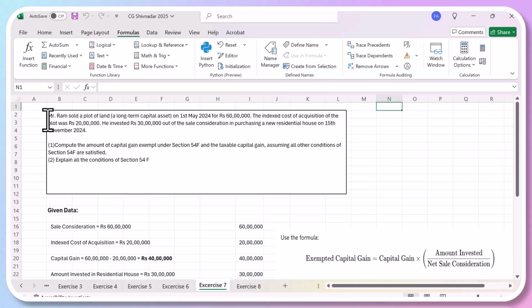Mr. Ram, because we're going to understand what section 54 is also. So Ananya, are you there? Yes, sir. Just read this question again, Mr. Ram.